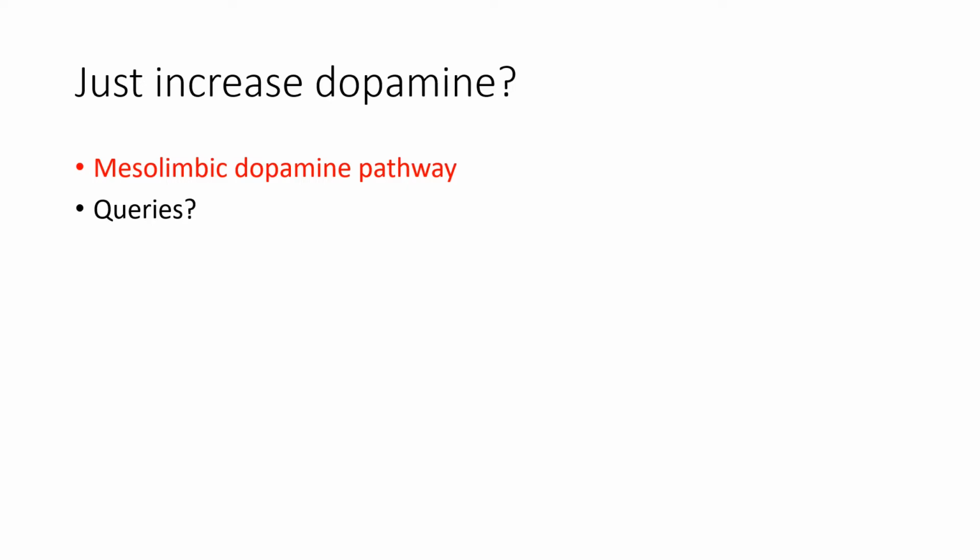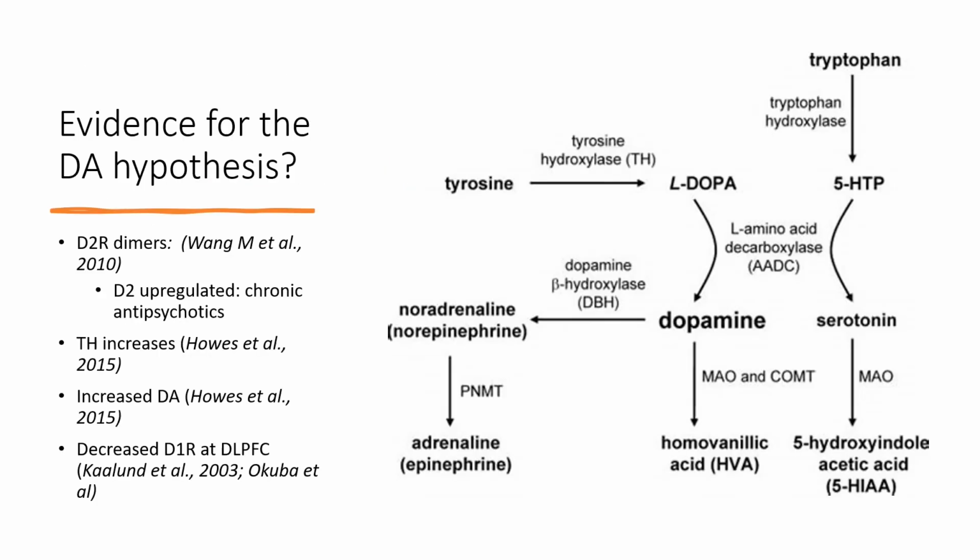So what is the evidence then for the dopamine hypothesis? Well, there have been a number of papers that have looked at this. I've just put a few here that I've read. So we have the existence of D2 dimers. This one paper by Wang et al. was able to observe a 278% increase in D2 dimers within schizophrenic patients compared to other psychiatric conditions, depression and bipolar, and of course comparing with a control. This would implicate D2 receptor dimers within the pathophysiology of schizophrenia. Also, if you look around, then you'll see that often D2 receptors are upregulated, but that's thought to be more of a compensatory mechanism as a result of chronic D2 antagonism from antipsychotics.